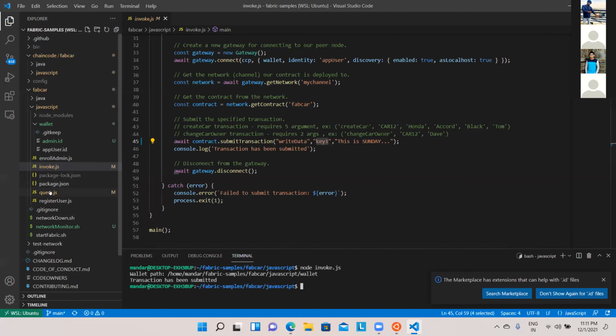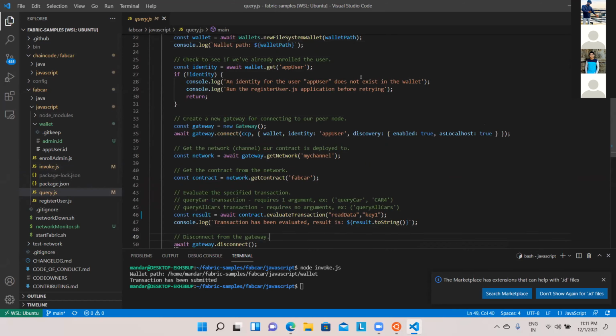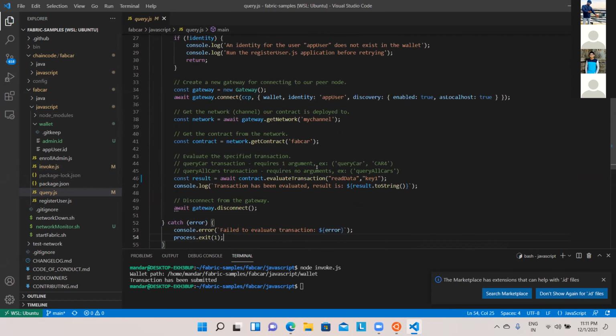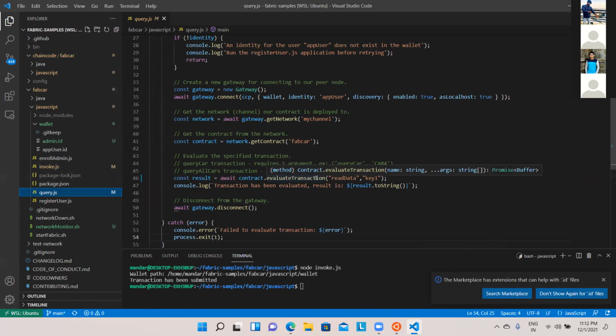Similar to that, there is a query.js. Now what is query.js? The rest of the things remain the same. The new thing is, earlier it was submit transaction. If you go back to my invoke.js, it was saying submit transaction. In query.js, it is evaluate transaction. And what this takes is, again, the name of the method and the key. Again, remember, my read data method takes two things, context and key. But when I'm going to call that read data method, I'm not going to pass context.